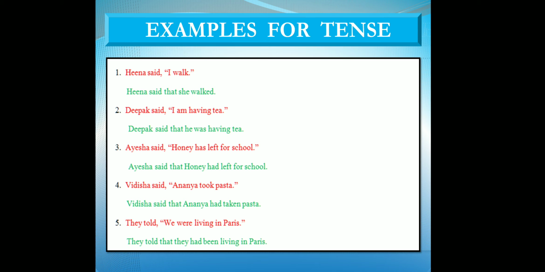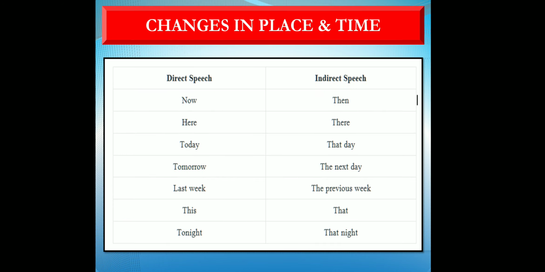Vidisha said, "Ananya took pasta." Took is past indefinite. Vidisha said that Ananya had taken pasta. They told, "We were living in Paris." They told that they had been... We were, past continuous, becomes past perfect continuous. They had been living in Paris.